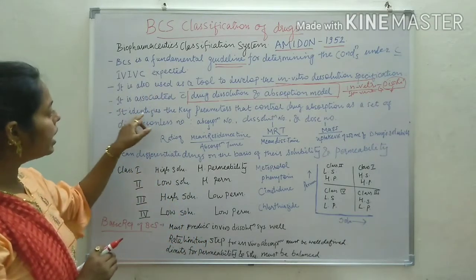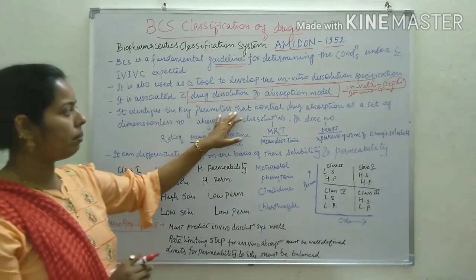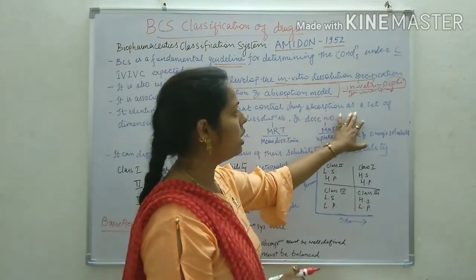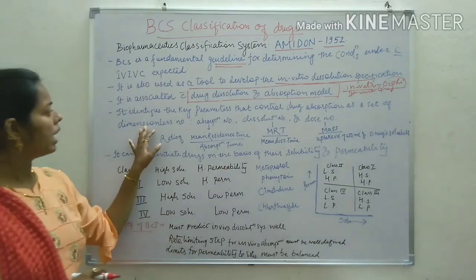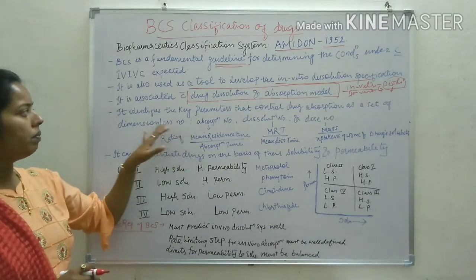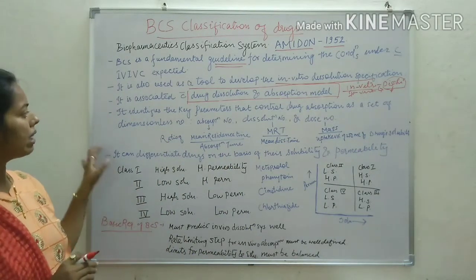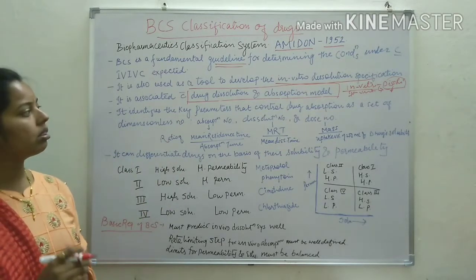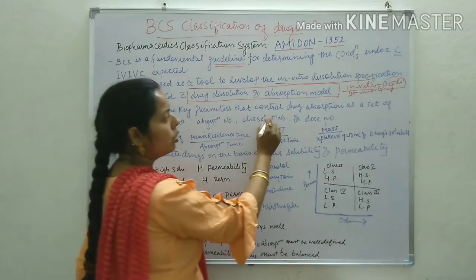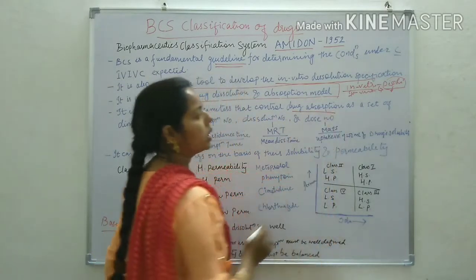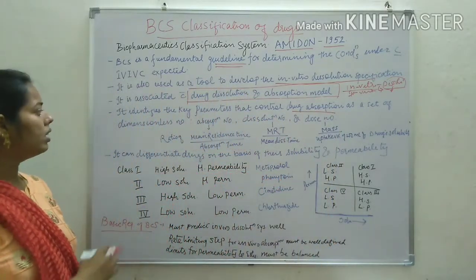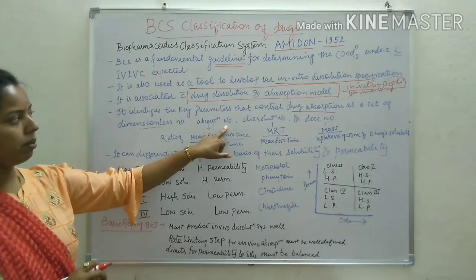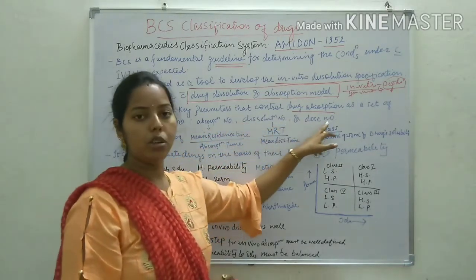After that, it identifies the key parameters that control drug absorption as a set of dimensionless numbers. It means through BCS classification we can identify the key parameters which control drug absorption, and it sets dimensionless numbers like absorption number, dissolution number and dose number.